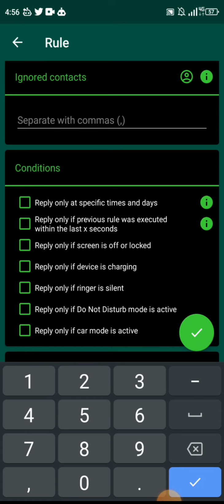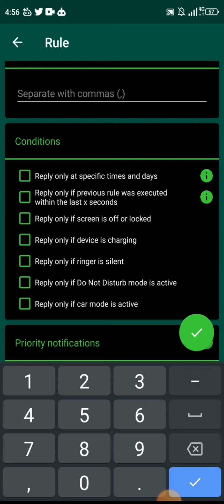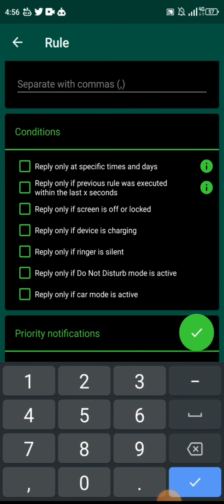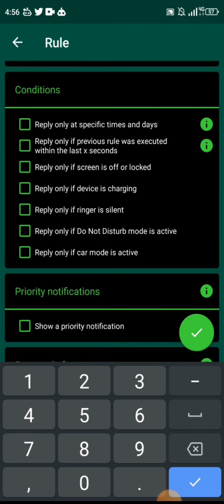Now, it's going to conditions: reply only at specific times of days. Reply only if previous rule was executed within the last X seconds. Whatever. You don't really need all this right now. Reply only if device is charging. Reply only if ringer is silent. You don't need all these situations at the moment. Well, as the days go by and you get more familiar and you use the software more and more, then you can decide that you want to start tinkering and playing around with all this.